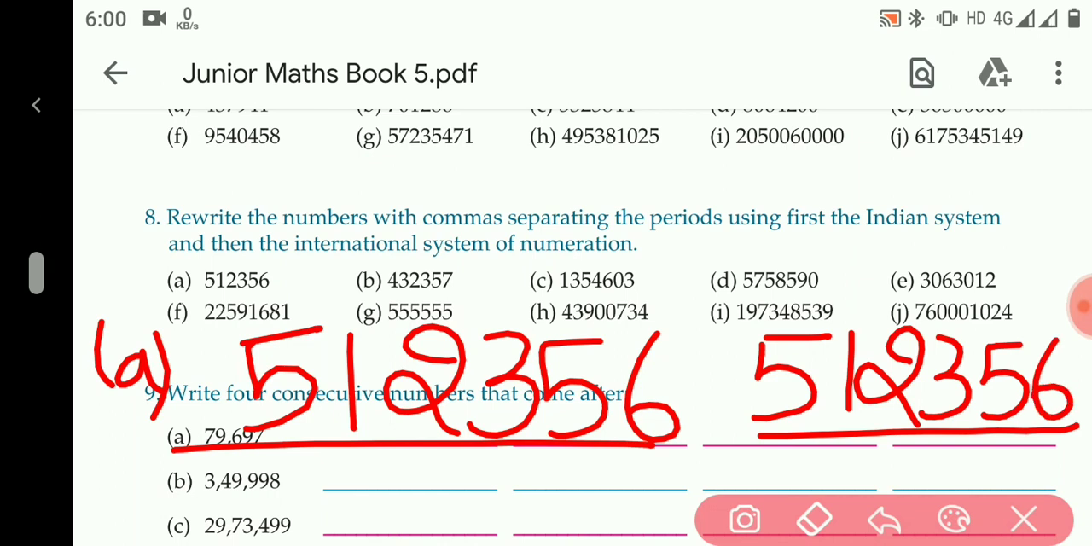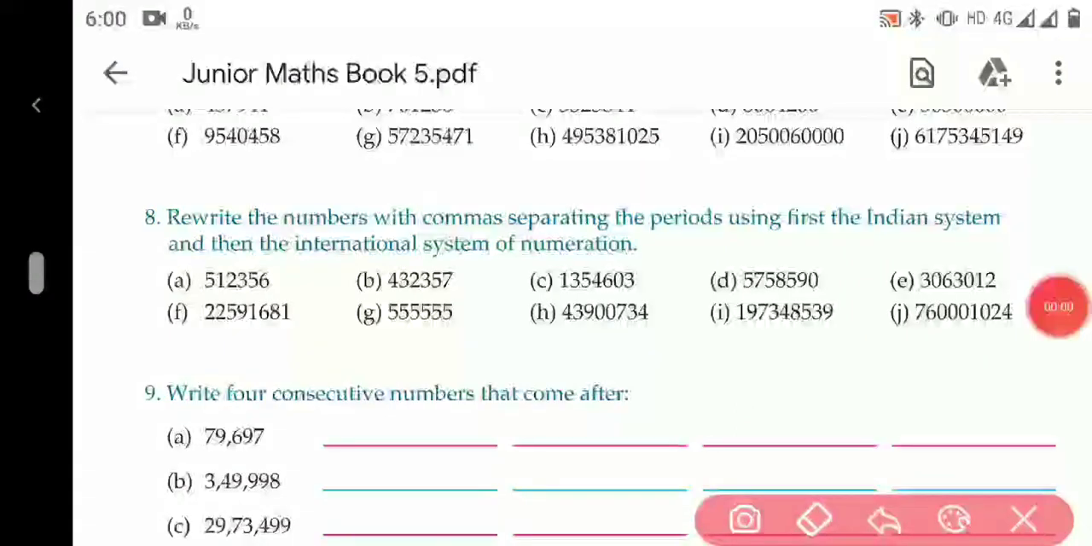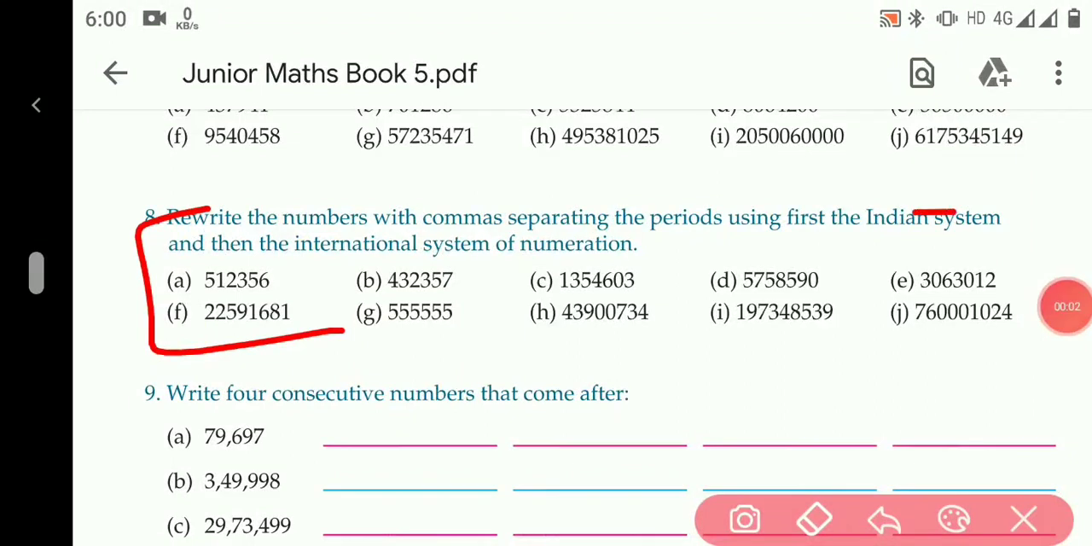First we will put the comma according to Indian system. Ones, tens, 100. We have to put comma here. 1,000, 10,000, then comma, then lakh. Then according to international system, ones, tens, 100. We will put comma here, then 1,000, 10,000, 100,000. This is the answer. In the same manner, all the parts you have to do by yourself.